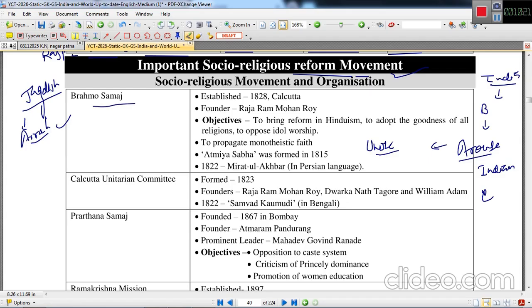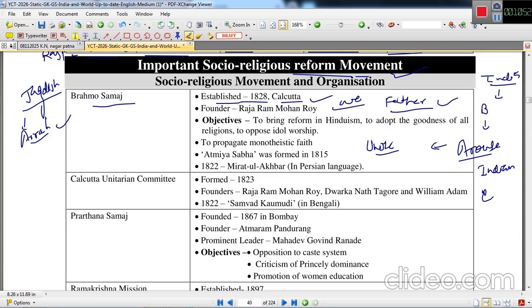So the initial movement was the Brahmo Samaj. This was established in 1828 in Calcutta, and the founder was of course a very important man of that period, Raja Ram Mohan Roy. He is considered to be the father of the Indian Renaissance, because he was a modern, Western educated man, and he had everything in that period to reform society.